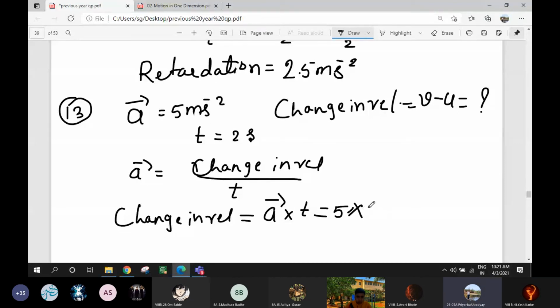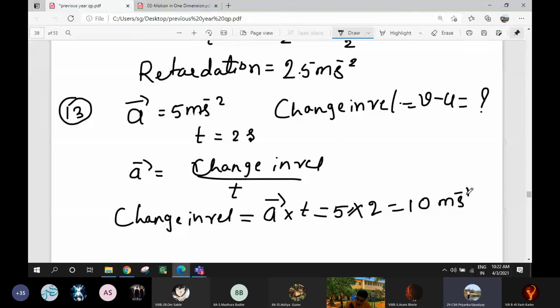Are you understanding? They have told you to find only increase in velocity. Is it a change? Yes, it is a change, right? So 5 into 2 is 10 meter per second.